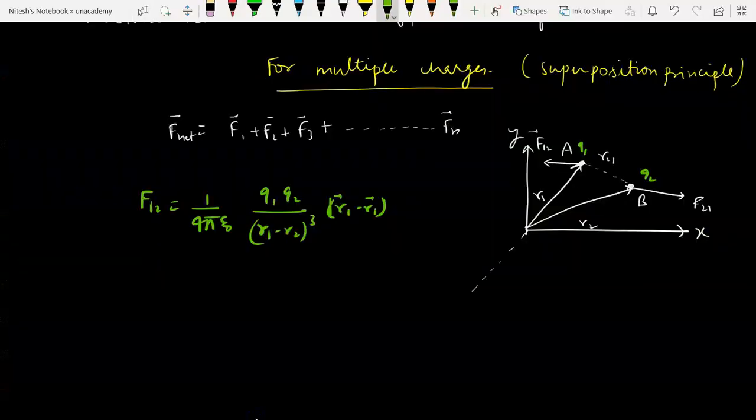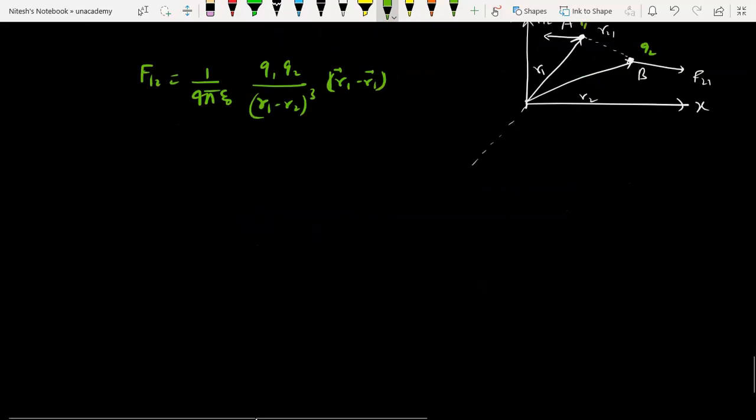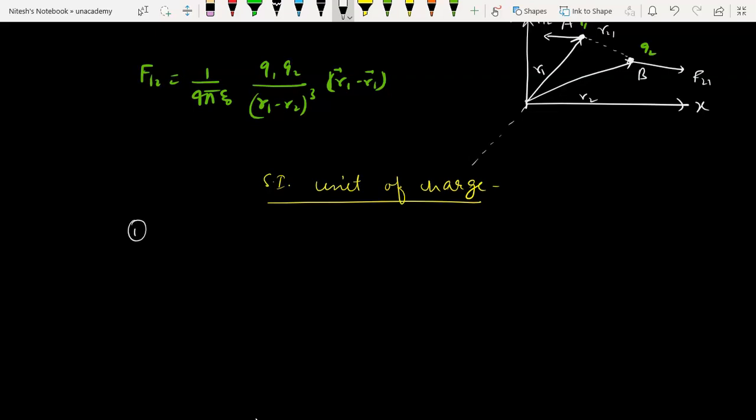Now we will talk about the SI units for this charge, which is very important, as we have mentioned earlier also. Let us talk about the SI unit of charge. One is Coulomb. Coulomb is very famous, but many times a very important question is asked: in 1 Coulomb, how many electrons get transferred?